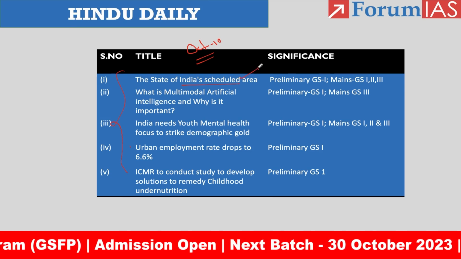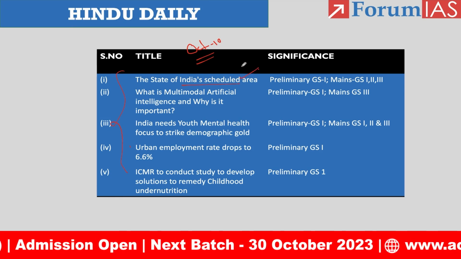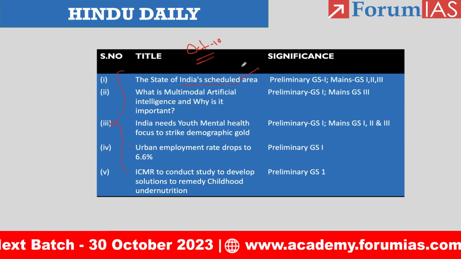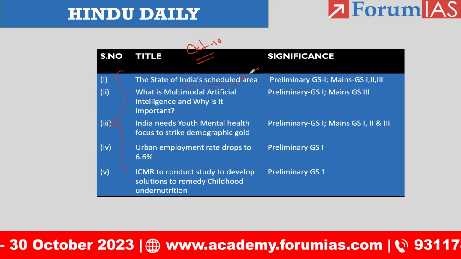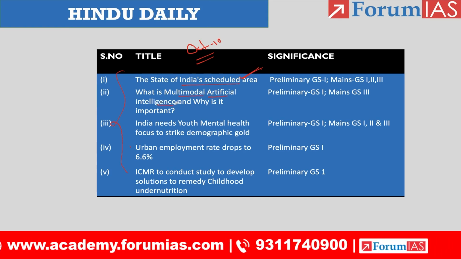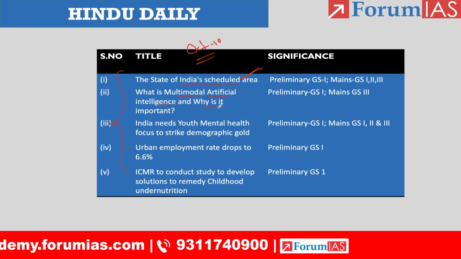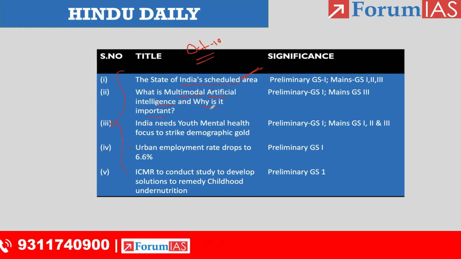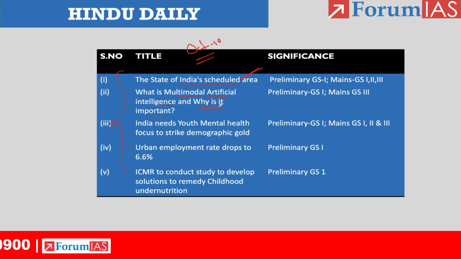The first one is related to the state of India's scheduled area. Here we will be discussing certain key facts related to the scheduled area, what are the issues we are having in scheduled area, and what is the way forward. So this is the first article. Secondly, it is related to multimodal AI. So what is multimodal AI and why is it important? Here we will be discussing certain facts related to multimodal AI and what are the applications, right?